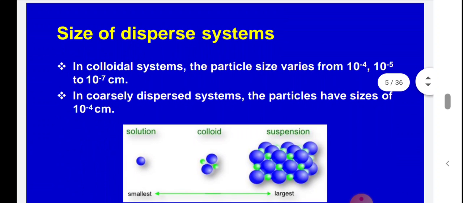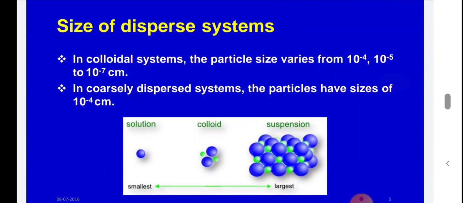So what is the size of dispersed systems? In colloidal system, the particle size varies from 10⁻⁴ or 10⁻⁵ to 10⁻⁷ centimeter. And in the case of emulsion and suspension, the particle or globule size is in the range of 10⁻⁴ centimeter. From the figure it is also clear: the smallest, in the case of solution, the soluble particle is present in molecular form.